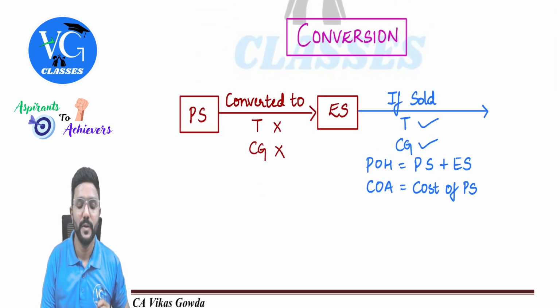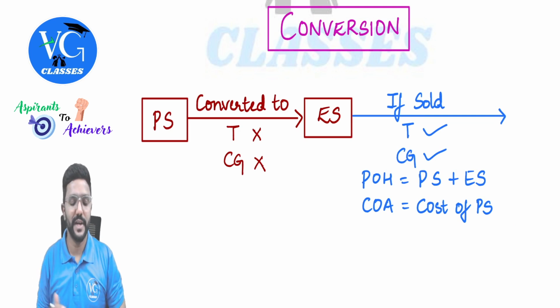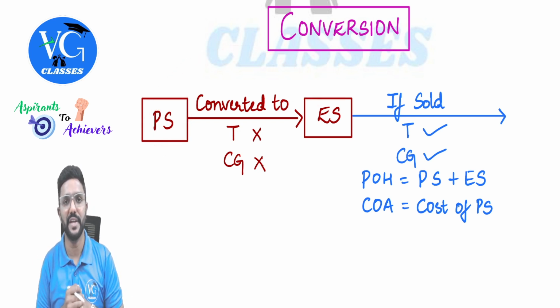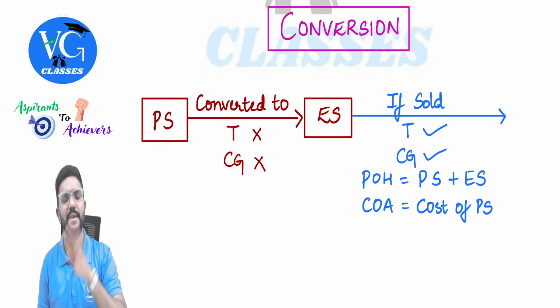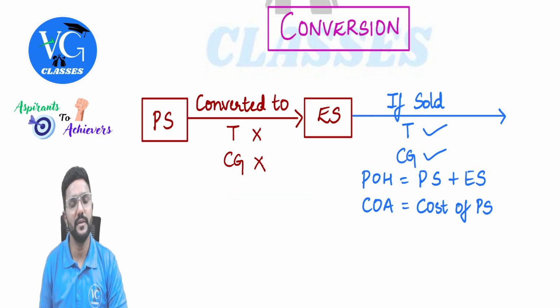Next, conversion. If there is a conversion of an asset from one form to another form, for example, preference shares converted into equity shares, or debentures converted into equity shares, or debenture certificate converted into debenture. Sir, is it a transfer? No, guys. Should we compute capital gains? No. Where is it covered? In section 47.